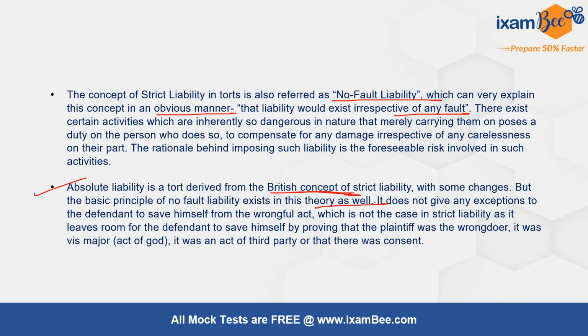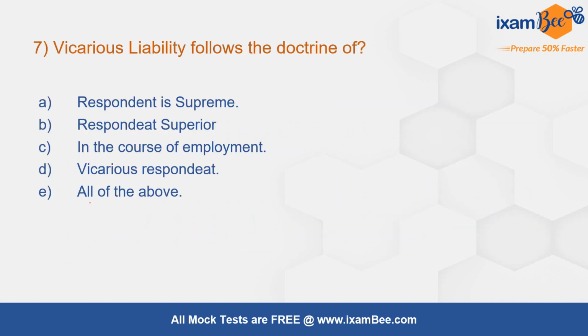It does not give any exception to the defendant to save himself from the wrongful act, which is not the case in strict liability, as it leaves room for the defendant to save himself by proving that the plaintiff was the wrongdoer, that it was an act of God, an act of a third party, or that there was consent. So on any of these reasons, in strict liability, the defendant can save himself, but in absolute liability, he cannot save himself.